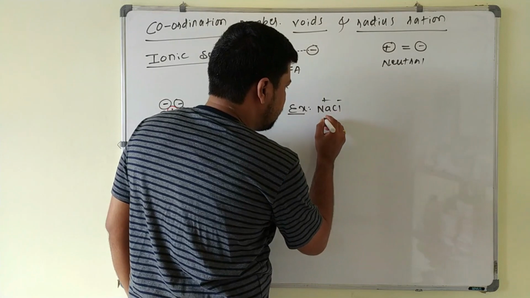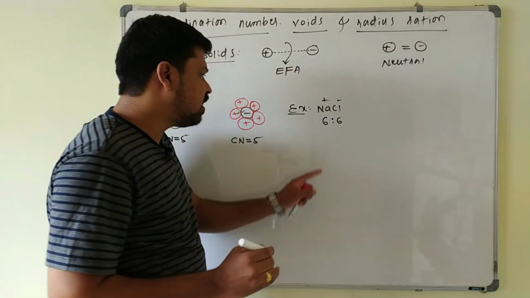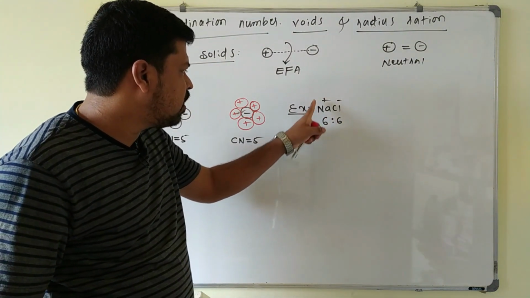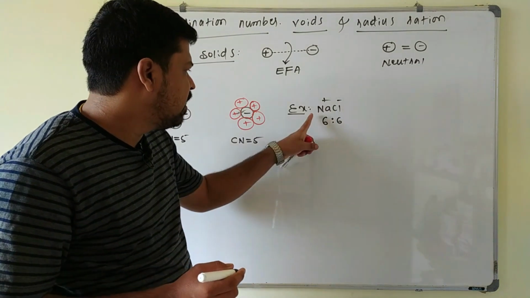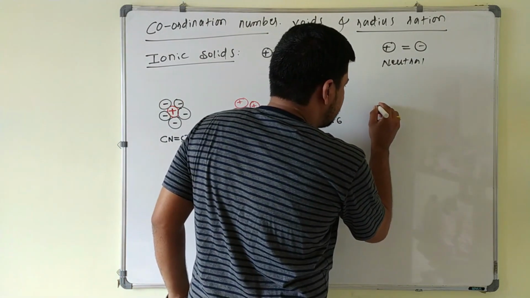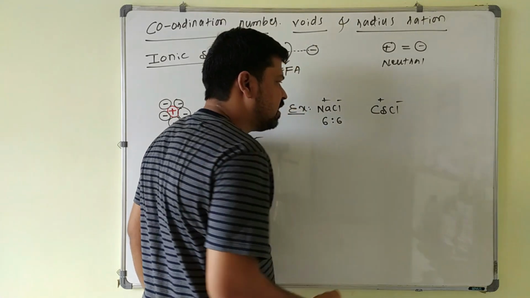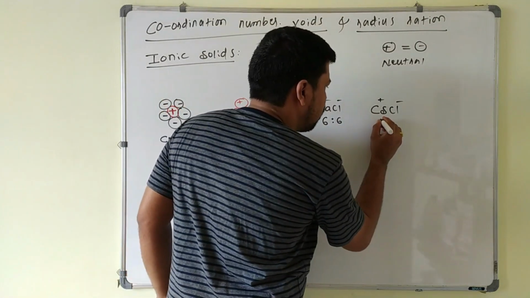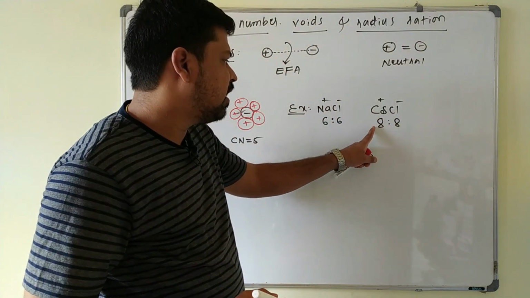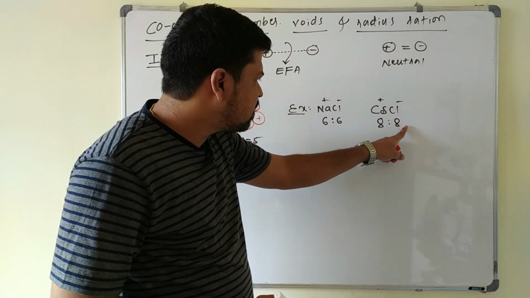This crystal is called a 6:6 crystal, because each Na+ ion is surrounded by 6 Cl- ions, and each Cl- ion is surrounded by 6 Na+ ions, so its coordination number is 6:6. For cesium chloride, the coordination number is 8:8, so each Cs+ cation is surrounded by 8 Cl- ions.